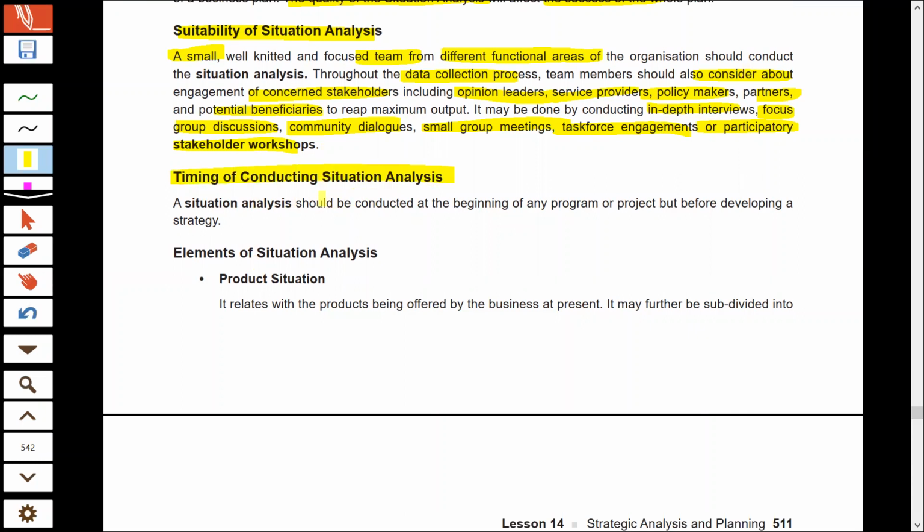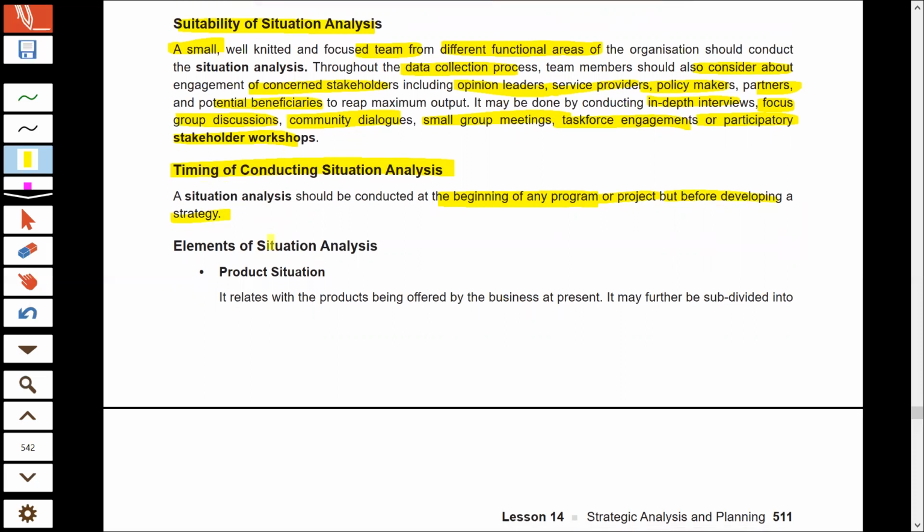Now, when should we conduct situation analysis? What is the proper timing of conducting situation analysis? Situation analysis can be conducted at the beginning of any program or project, but before developing a strategy, because you are doing situation analysis to prepare a sound strategy. So that's very obvious that situation analysis should be conducted before making your strategy.